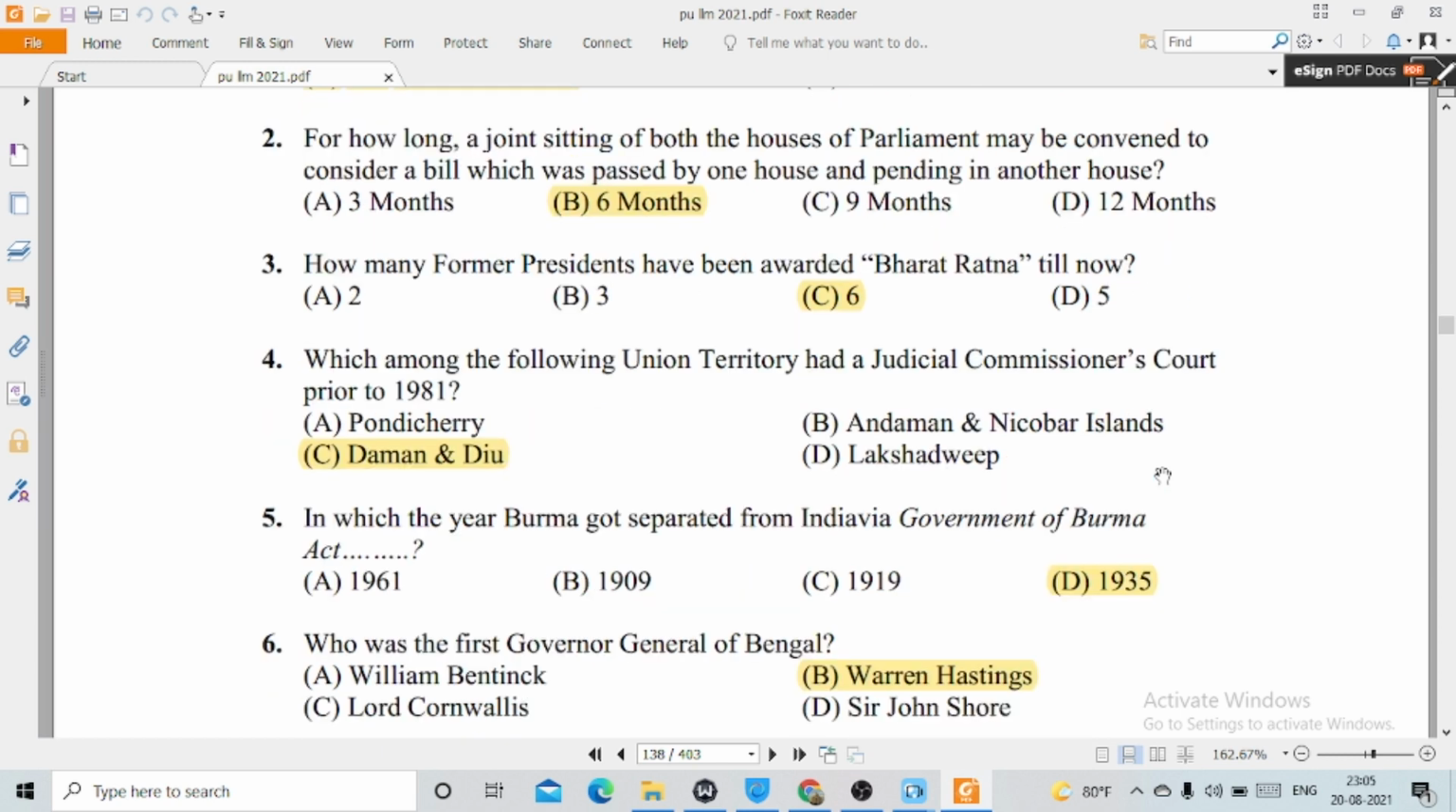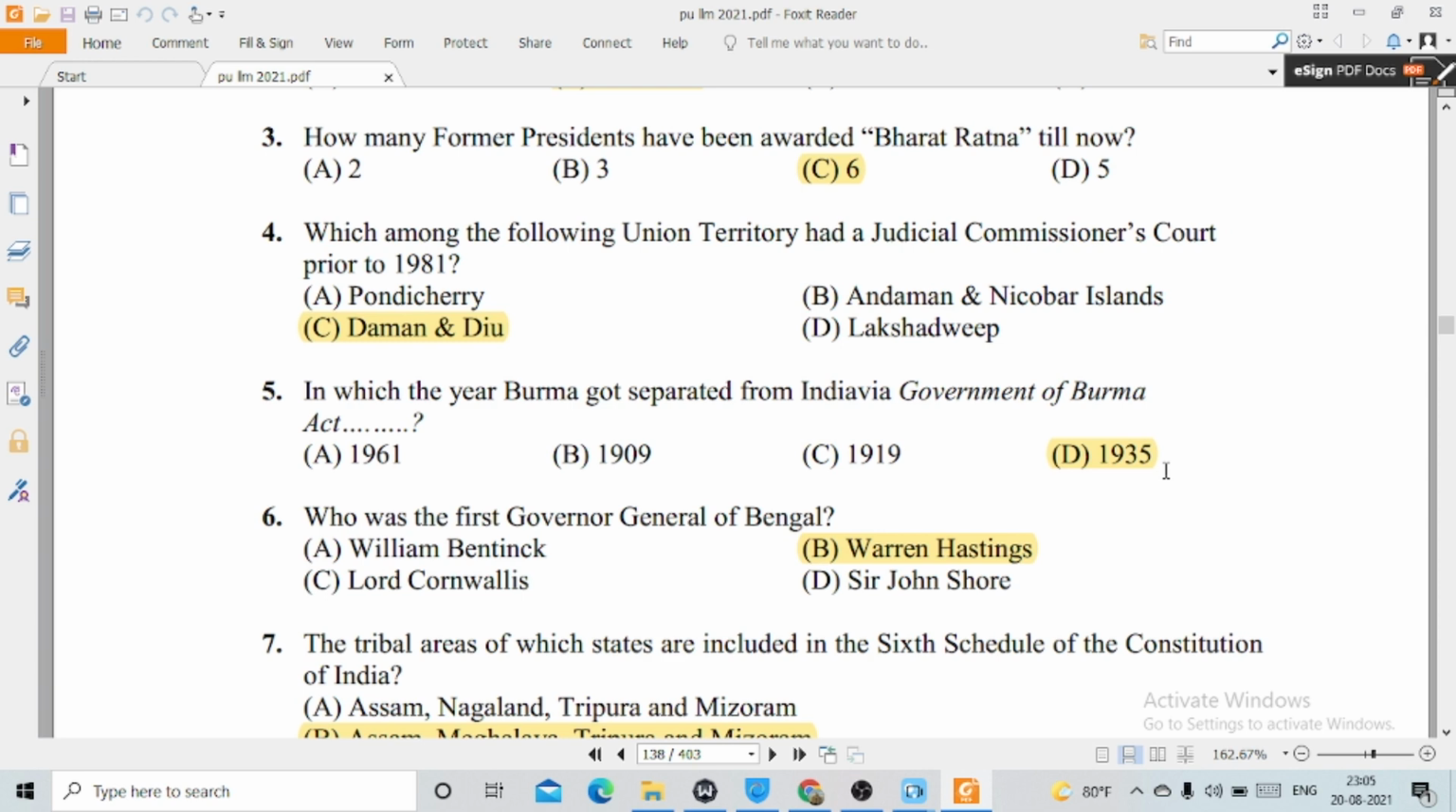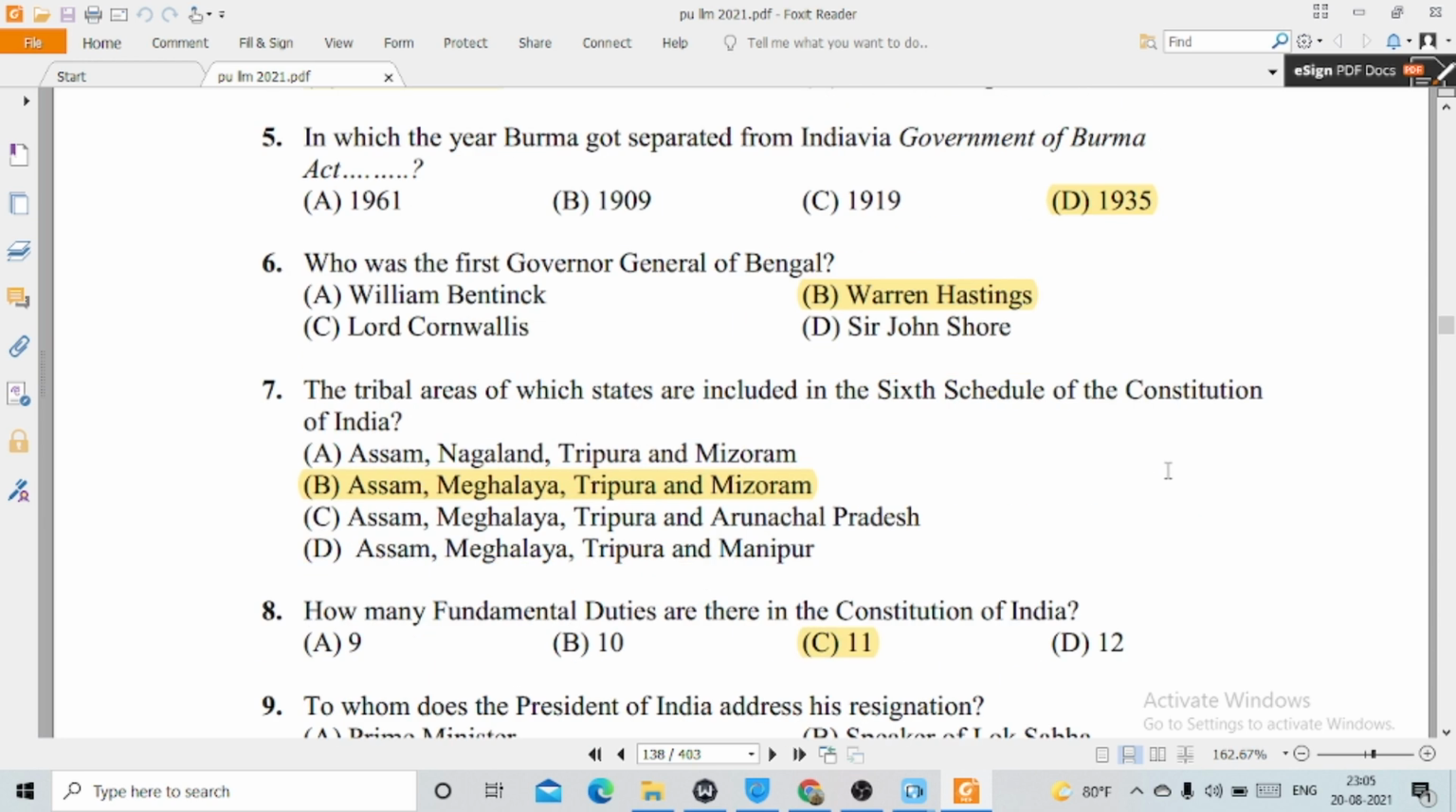4. Which among the following union territory had a judicial commissioner's court prior to 1981? This is option number C, Daman and Diu. 5th. In which year Burma got separated from India via Government of Burma Act? This is option number D, 1935. 6th. Who was the first Governor General of Bengal? This is option number B, Warren Hastings. 7th. The tribal areas of which states are included in the 6th schedule of the Constitution of India? This is option number B, Assam, Meghalaya, Tripura and Mizoram.